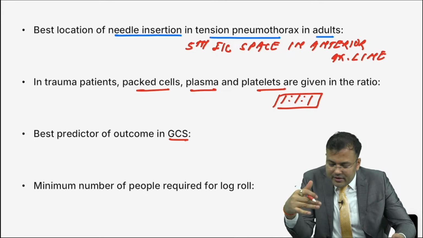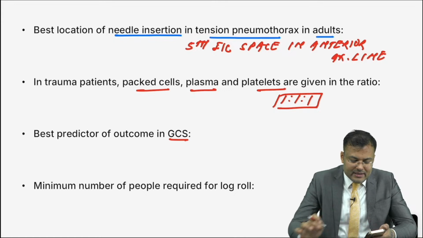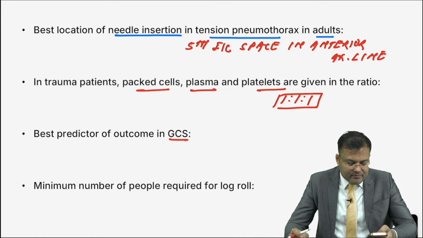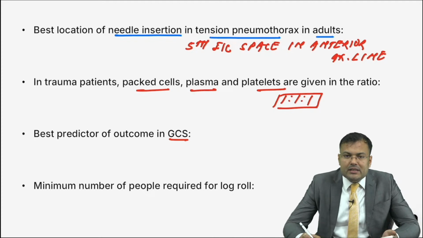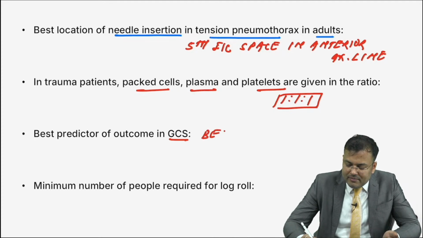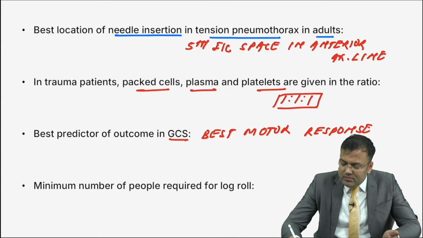Can you tell me the GCS components: eye opening, verbal response and best motor response. Out of these three, which one is the best predictor of survival? Tell me, guys. Yes, best predictor of outcome. It is best motor response, very good. How to remember the best predictor? The examiner will not give the term best, so it is motor response.